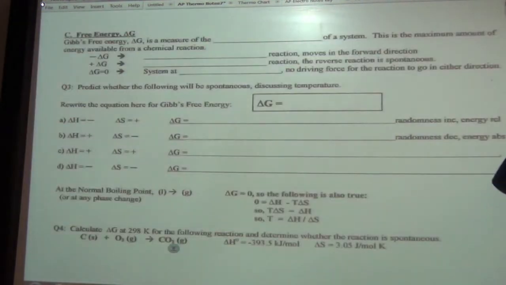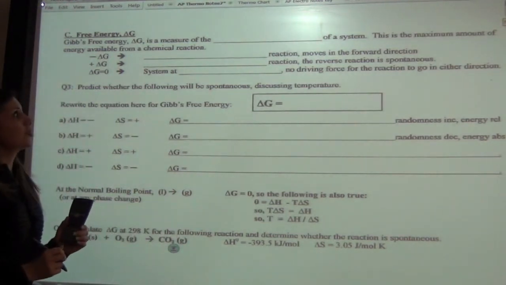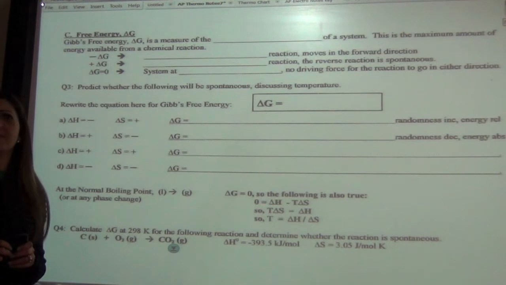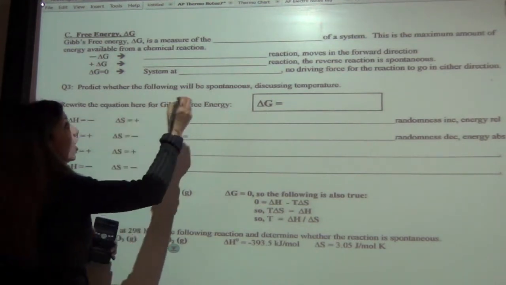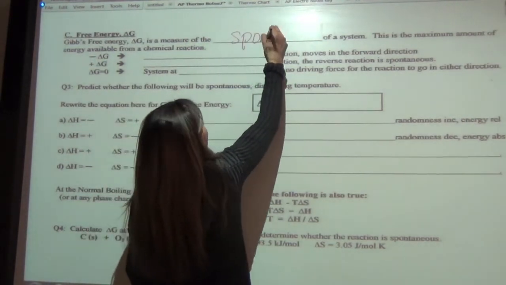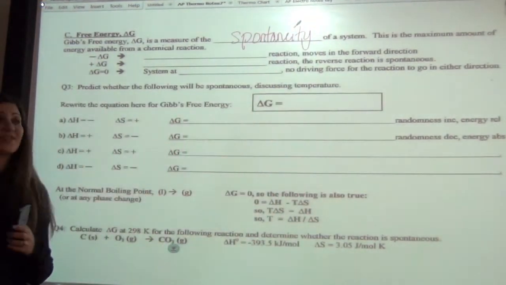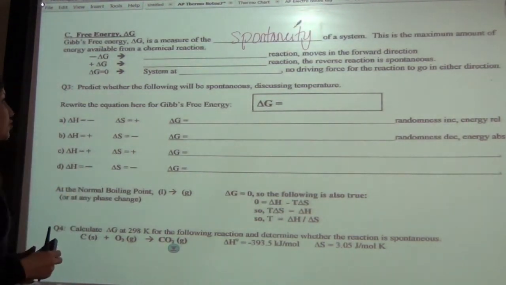All right, and free energy. So now let's talk about delta G. Gibbs free energy, this is simply a measure of what of your system? What do you think? Spontaneity. Awesome, that's all it is. It is the spontaneity of your system. Perfect. Okay? And it's the maximum amount of energy that's available from a chemical reaction.